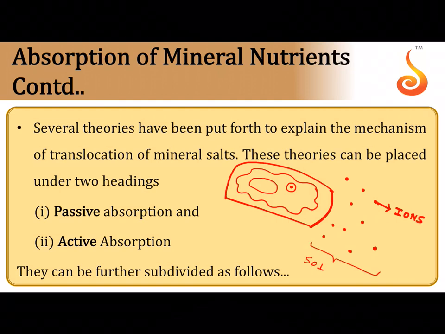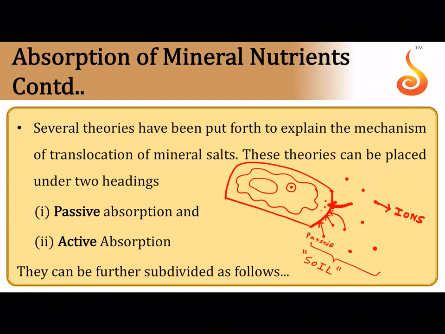Now this is the soil. How is it taken up? It may be passively taken up, or it may be actively taken up. It is said that initially the minerals are taken up, the ions enter the cell wall of the plant cell, which represents the apoplast, the non-living component of the plant cell. This uptake of ions to the cell wall is considered to be passive.